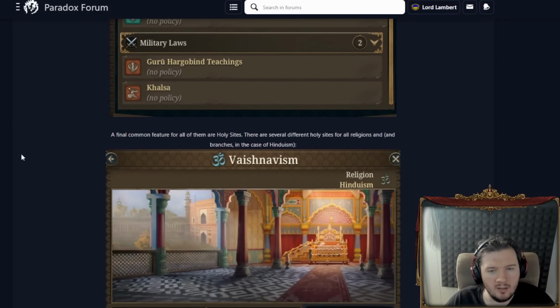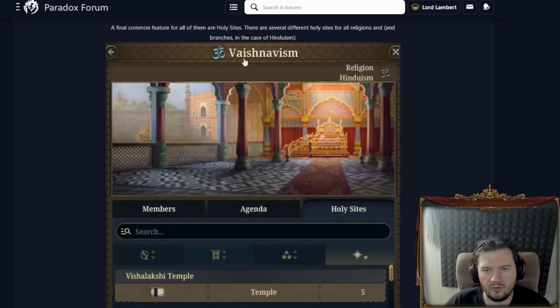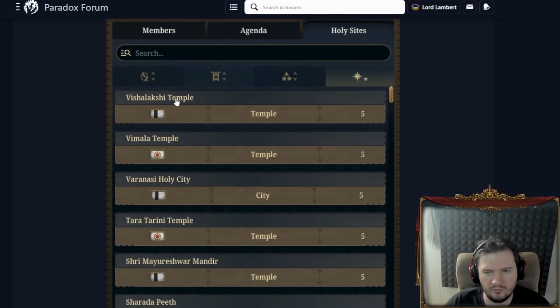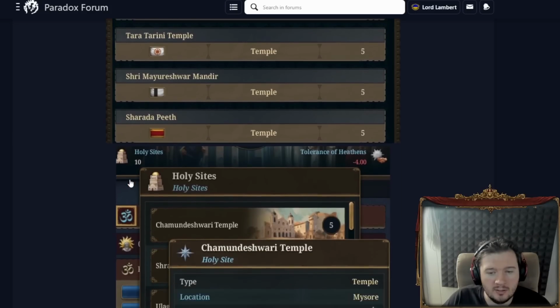Very cool indeed. I don't think they're going to go through and show what every single one of those does, though, unfortunately. Final common feature for all of them are holy sites. Several different holy sites for all religions and branches, in this case, of Hinduism. So, for Vaishnavism, we have all of these, temples and where they are. I think this is the flag of Delhi. This is the flag of Orissa, if I'm not wrong. I might be wrong. I don't know.